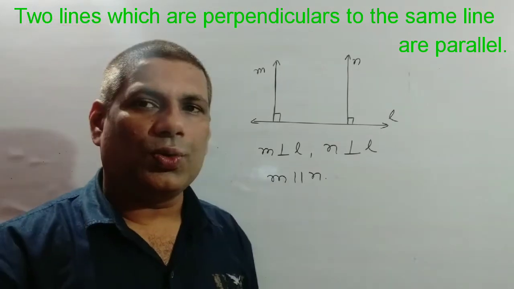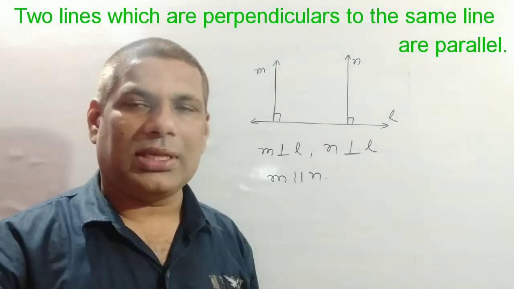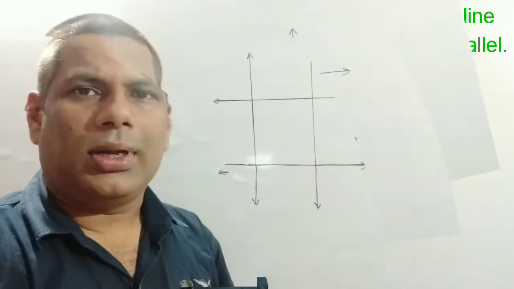That means two lines which are perpendicular to the same line are parallel to each other.